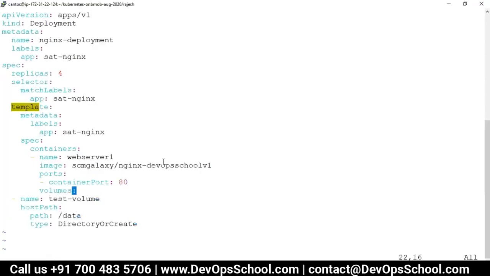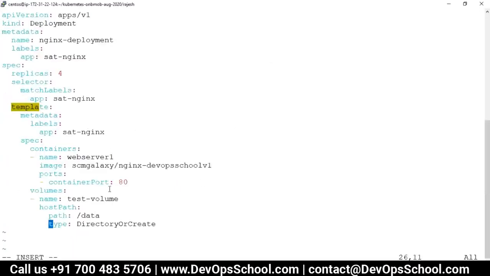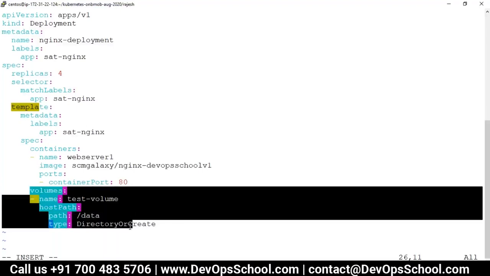Okay, I think I have to do that manually. No problem. This is the volume. I'll just match this. Volume, name, hostPath matching the same, path with 2 spaces, type. Good. So now you see here, it will create a volume.